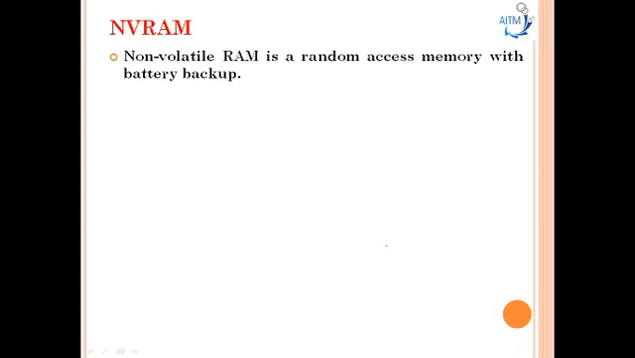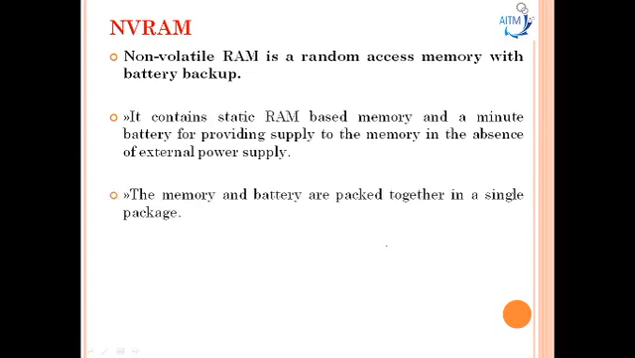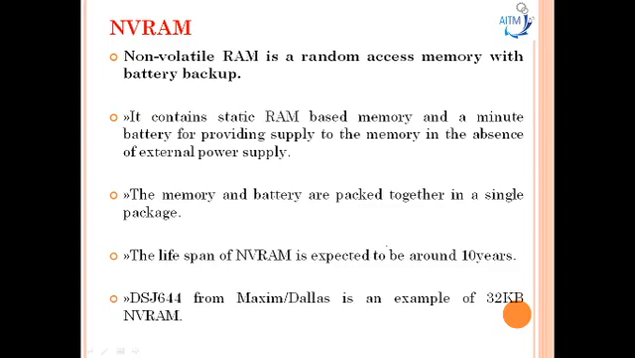So this non-volatile RAM is a random access memory with a battery backup here, and it contains static RAM based memory and a minute battery for providing supply to the memory in the absence of external power supply here. The memory and the battery are packed together in a single package, and the lifespan of NVRAM is expected to be 10 years here. So for example, the DS1644 non-volatile RAM from Maxim Dallas is an example of a 32 KB NVRAM here.